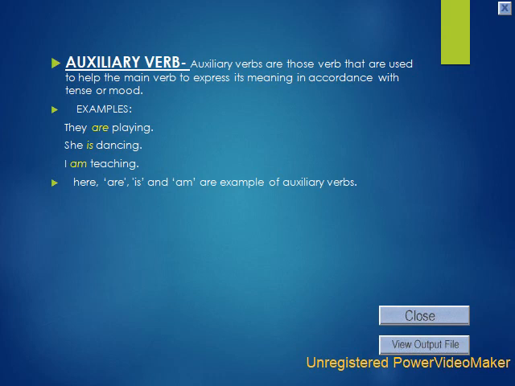Here, are, is, and am are examples of auxiliary verbs because they are helping the main verbs. In the first example, are is helping playing. In the second example, is is helping dancing, and am is helping teaching to give us a clear meaning of the sentence.